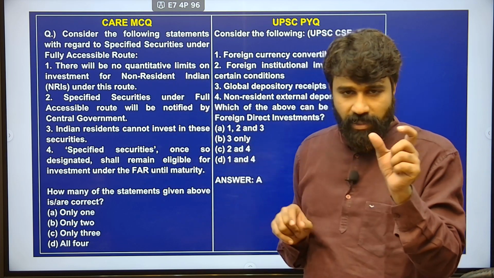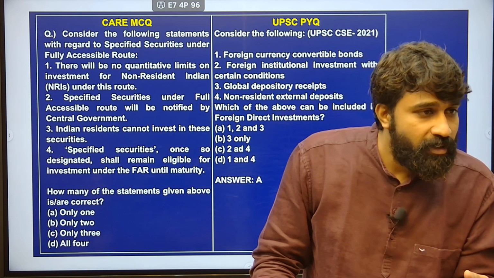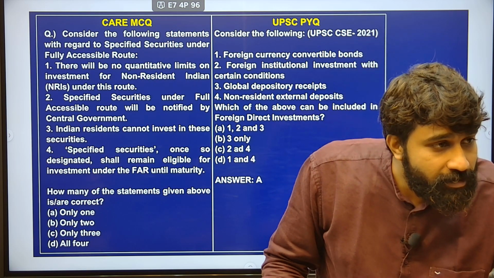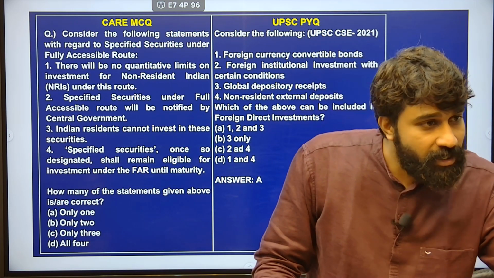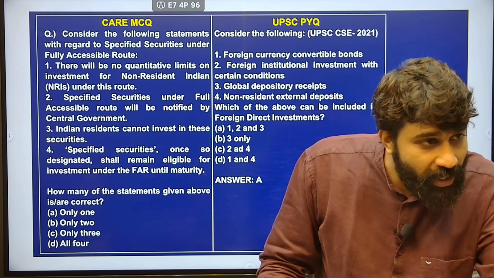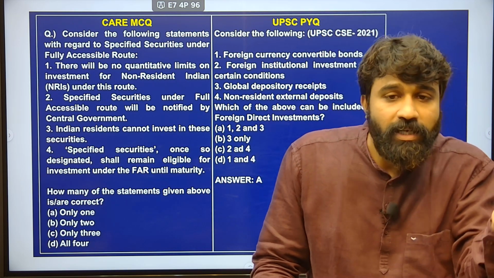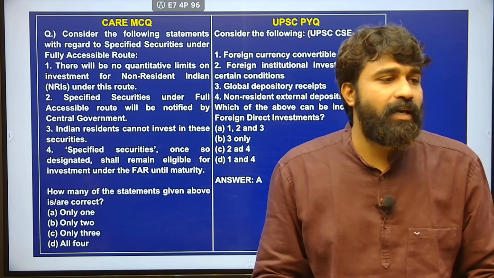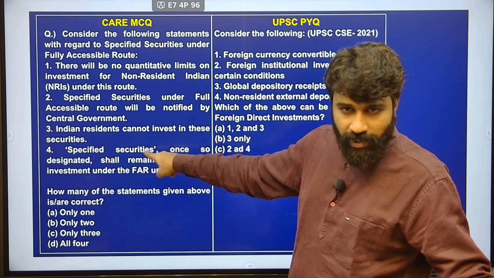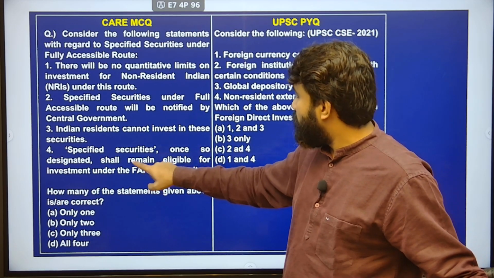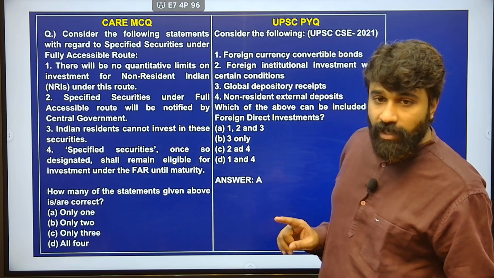There are a few securities which can come under it. Securities means a debt instrument, and these can come under a particular schedule of the act, and this schedule of the act mentions this fully accessible route. These are specified in a particular schedule of the act. That is why they are termed specified securities, and also fully accessible. Yes. Next, Indian residents cannot invest in these securities. No. Next, specified securities once designated shall remain eligible for investment under this fully accessible route until maturity.